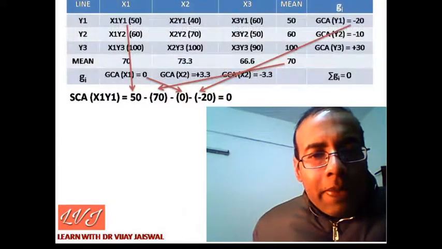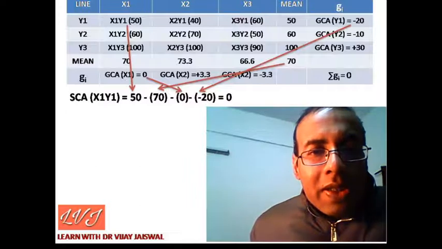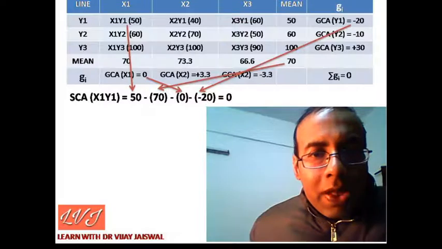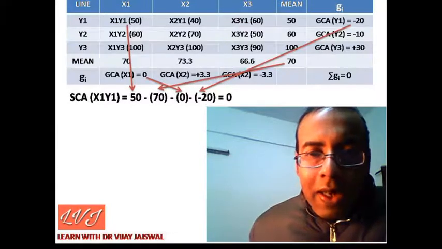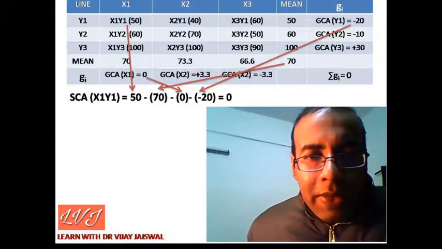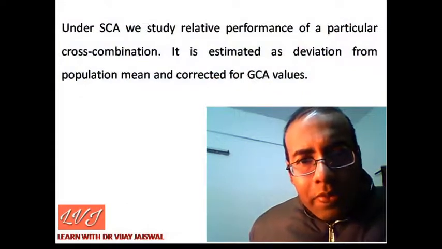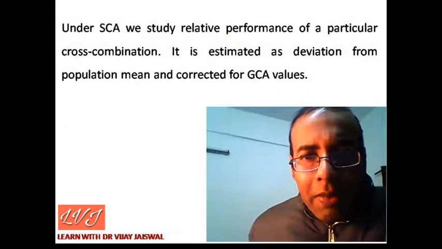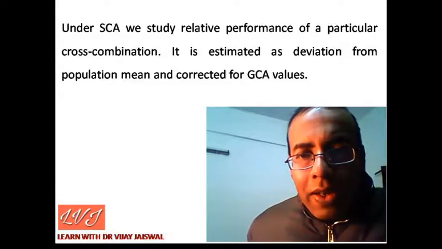The performance of this particular cross is 50. So the deviation of 50 from the population mean, and here the population mean is 70. In the last video I already discussed how the population mean 70 was calculated. So 50 minus 70 is the deviation from population mean, and it's also corrected for general combining ability value.